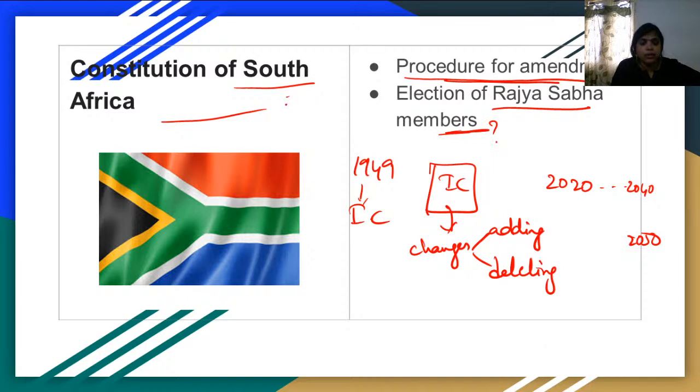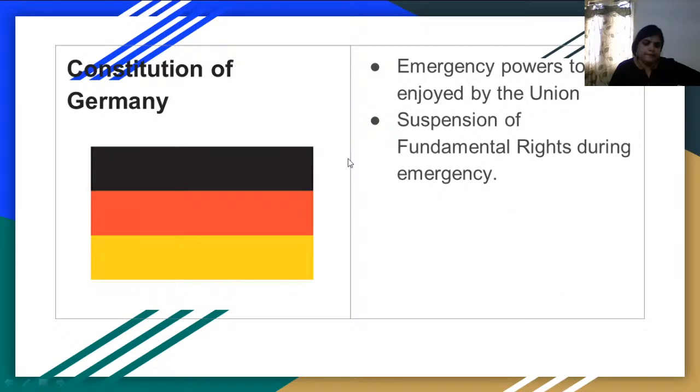Again, I repeat, in the parliament we have two types of members: elected members and nominated members. From South Africa, the process of how to elect the Rajya Sabha members is borrowed. Germany, easy to remember.